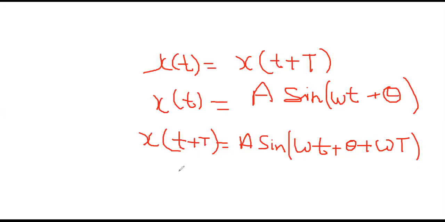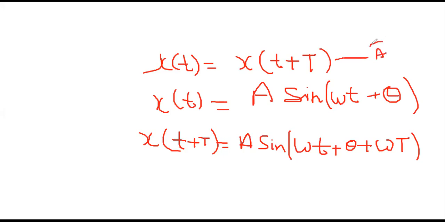So dear students, let us see by an example how the periodicity goes. For a signal to be periodic, this condition has to be satisfied.